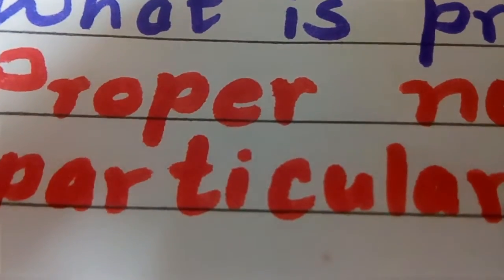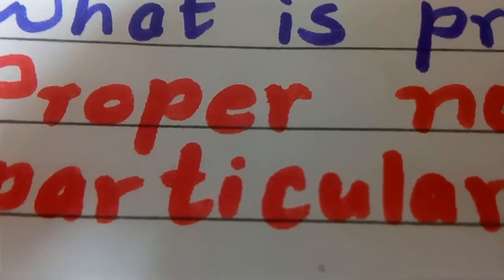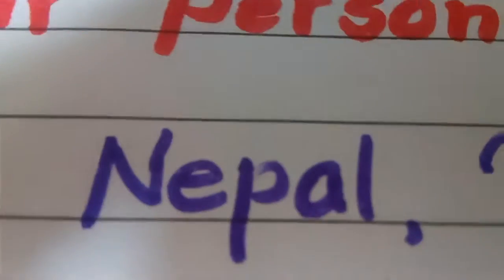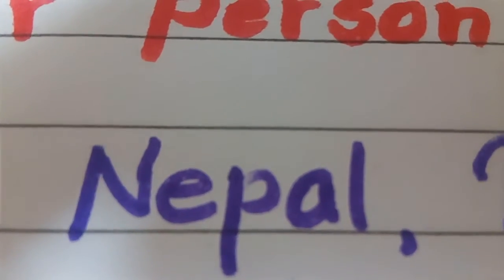We can understand special or specific person, place or thing. Let's be clear from example. Nepal is a special name. Ram, Bagmati, London, etc.